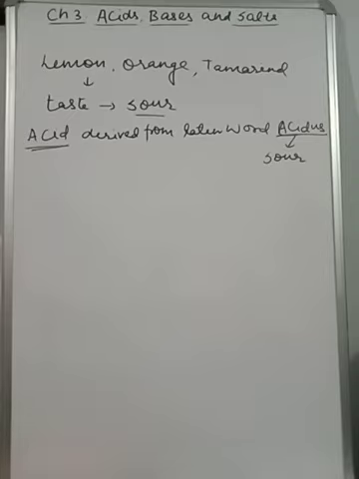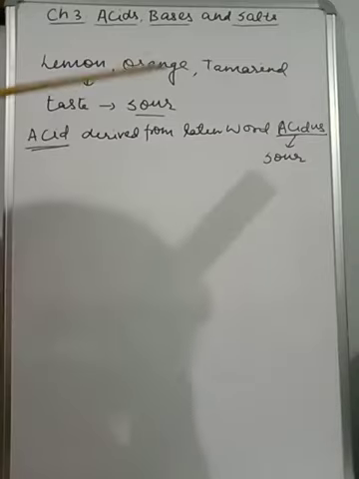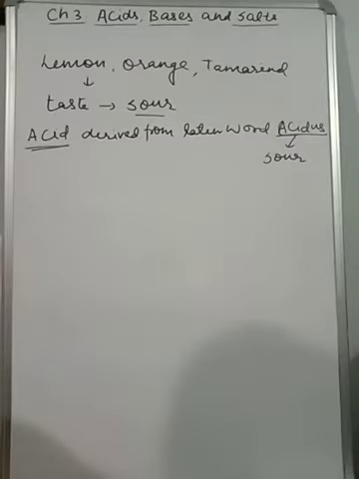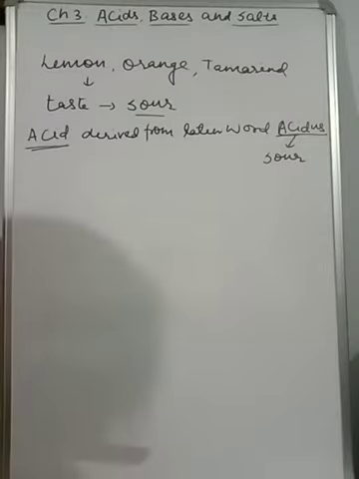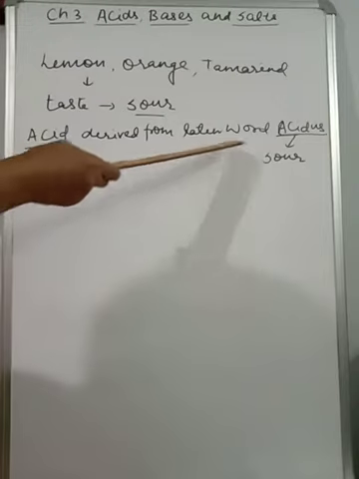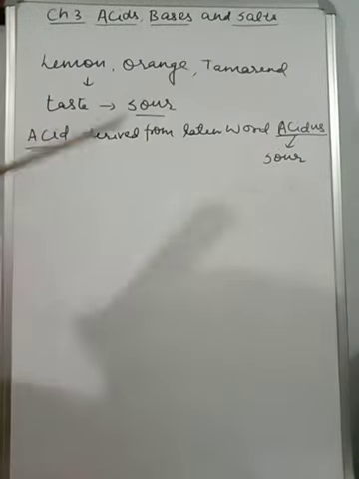First of all, children, when we think about fruits like oranges, grapes, apples, or even lemon, tamarind, what about their taste? They are sour in taste. So, all of them contain acid in them. So, what is the meaning of acid? I'm going to explain to you. Acid is a term which is derived from the Latin word acidus, which means sour to taste.